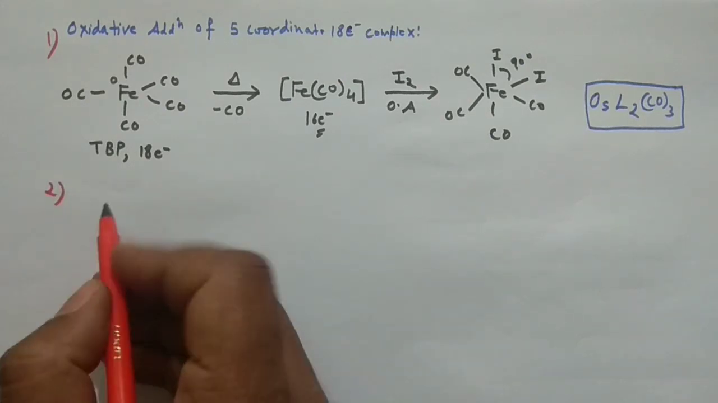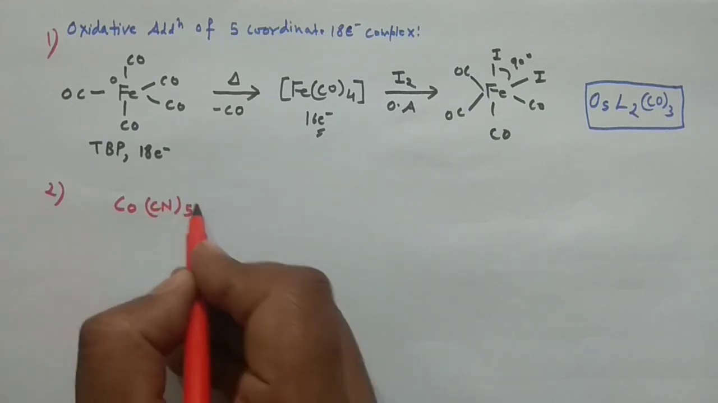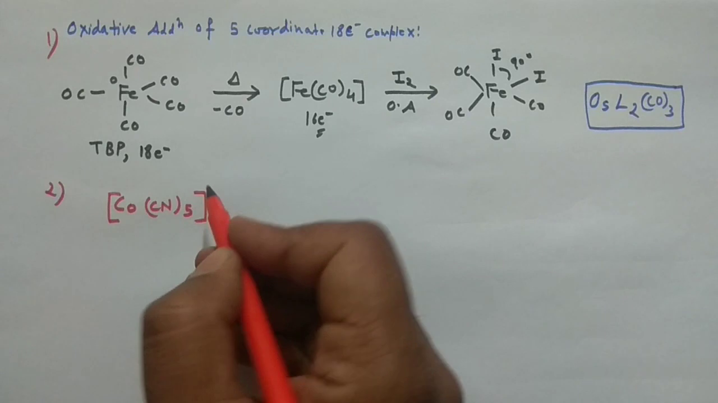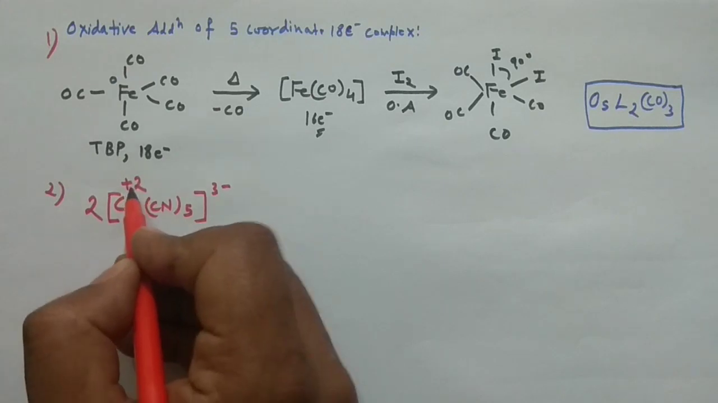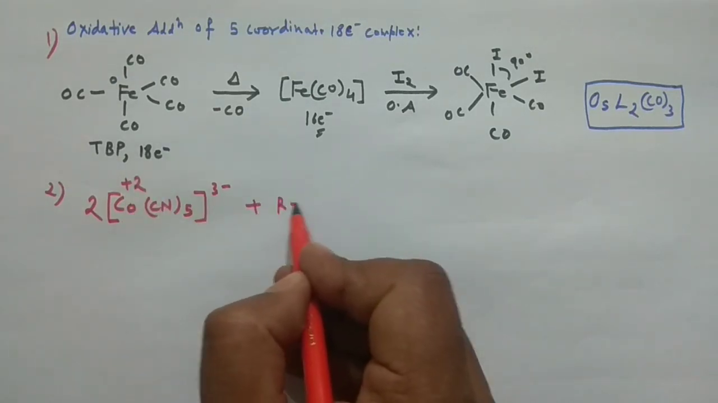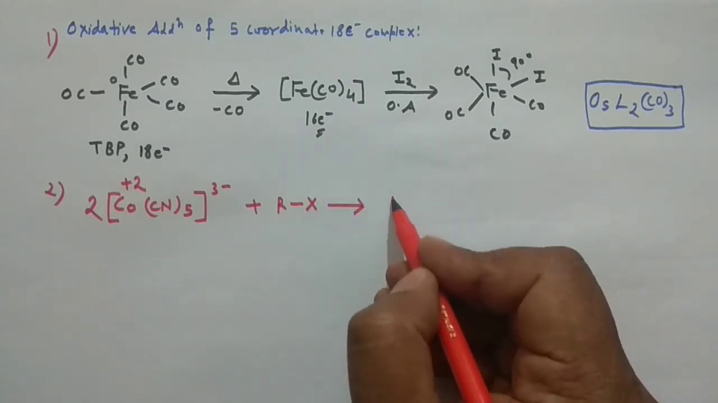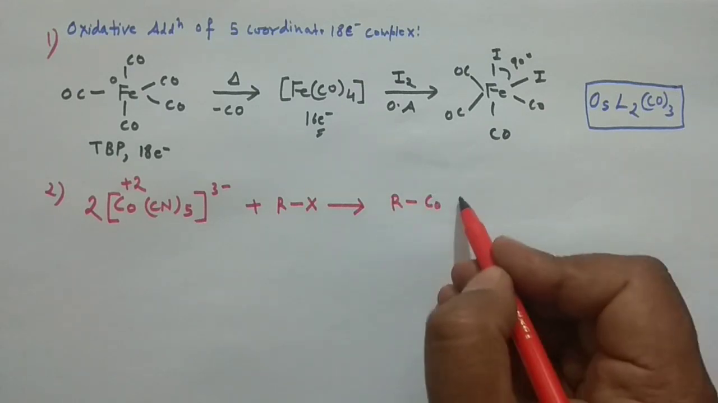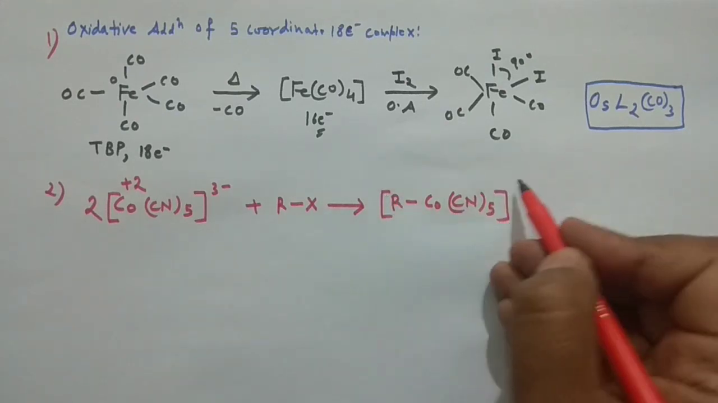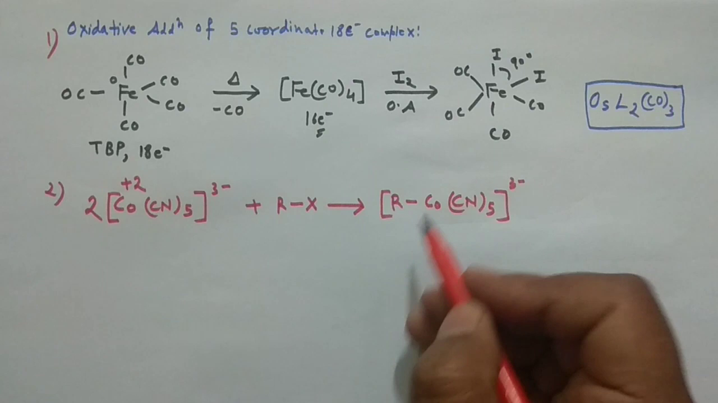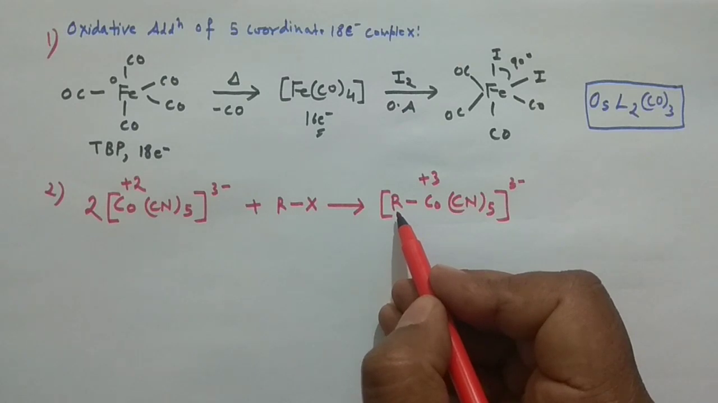Say you are having this complex Co(CN)5. It is pentacoordinated, guys, right? It is 3 negative, okay, and you are taking the 2 of this, so it is in +2 oxidation state. And if you react this with RX, this is polar, okay, then it may result in the 2 complexes, RCo(CN)5. This is again, you can see if you put 3 negative there, so cobalt would be in +3 oxidation state because alkyl group will provide -1 actually, okay.